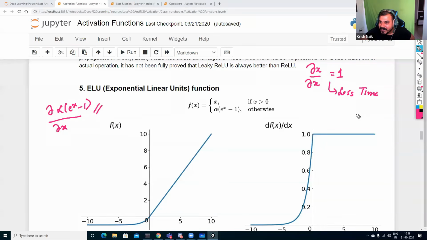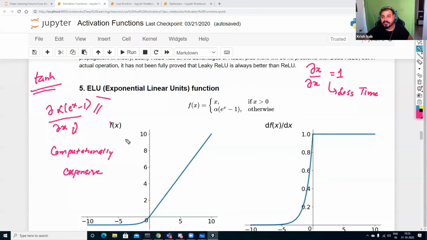Because this is basically taking less time, this is taking more time. So we basically say that ELU is computationally expensive. Similarly, in the case of tanh also, it is computationally expensive, because in tanh you will be finding the derivative with respect to a tanh function, right? So always remember this computational derivative with respect to just one weight updation, definitely we will not be looking at.